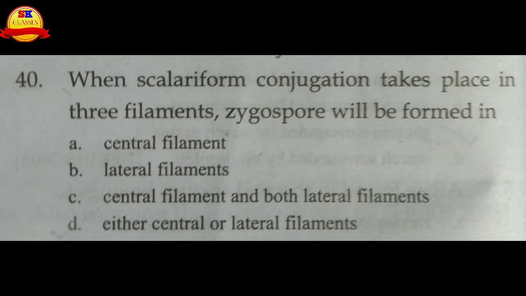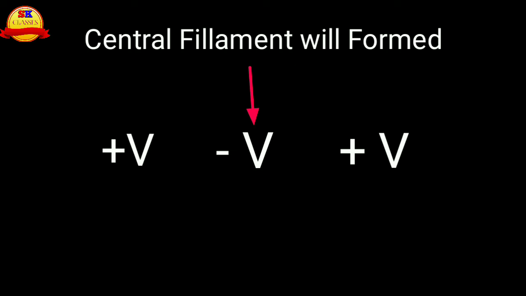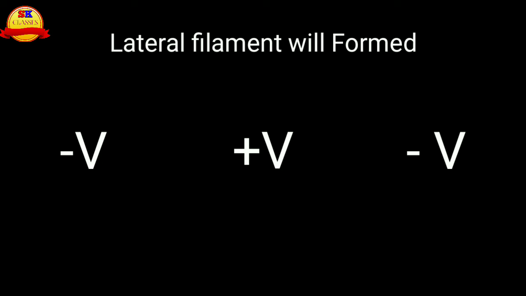Here one condition is given: if there are three filaments, where will the zygospore be formed? If the negative is in the middle, then the zygospore will be formed in the central filament. If the negative is on either side and in the middle there is positive, then the zygospore will be formed in the lateral filament.